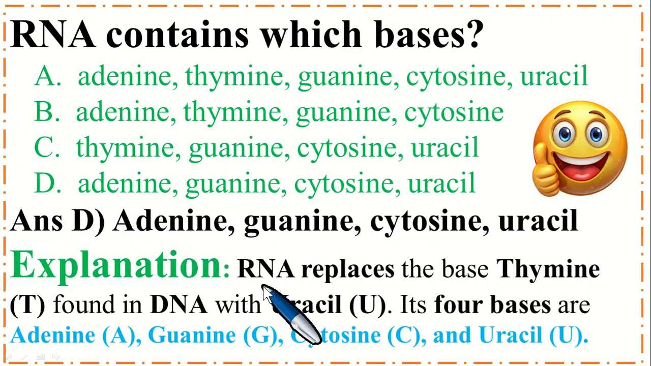Explanation is RNA replaces the base thymine found in DNA with uracil. Its four bases: adenine, guanine, cytosine and uracil.